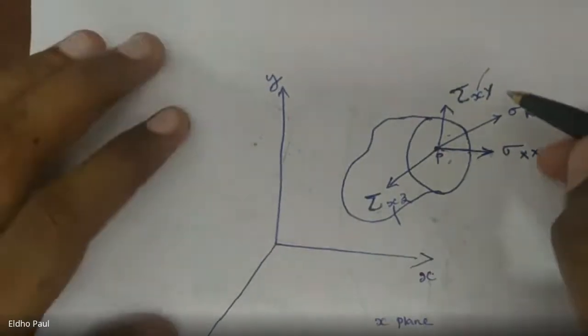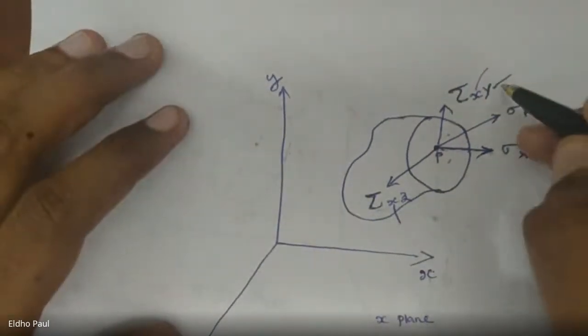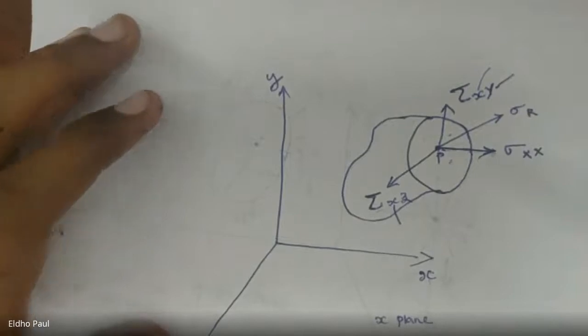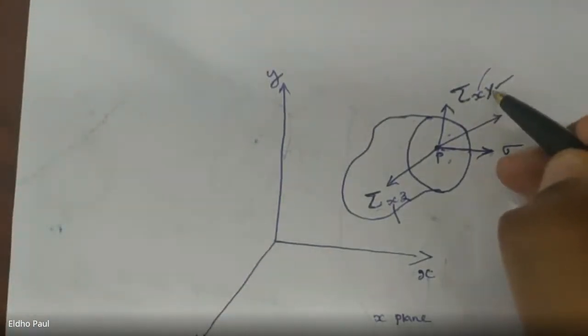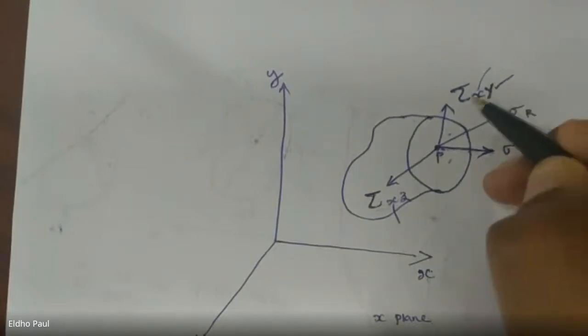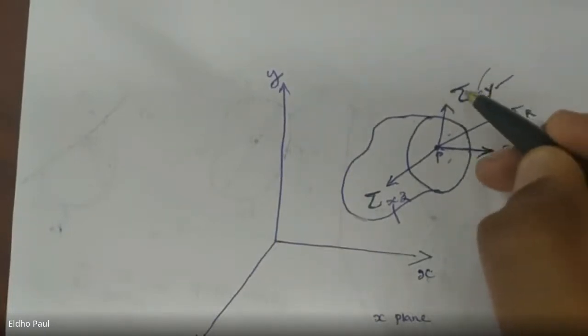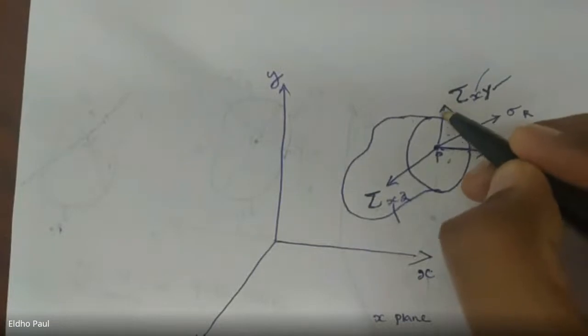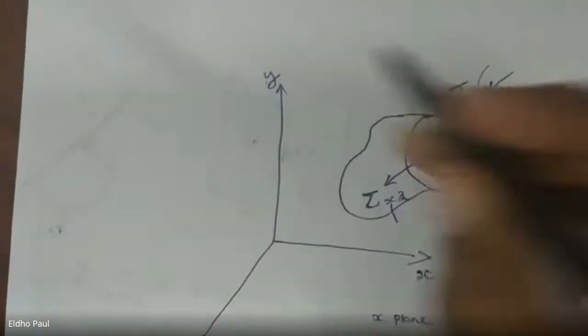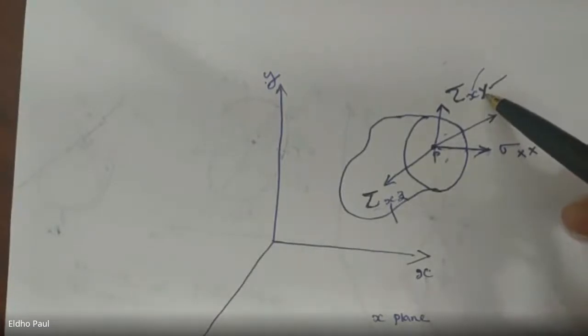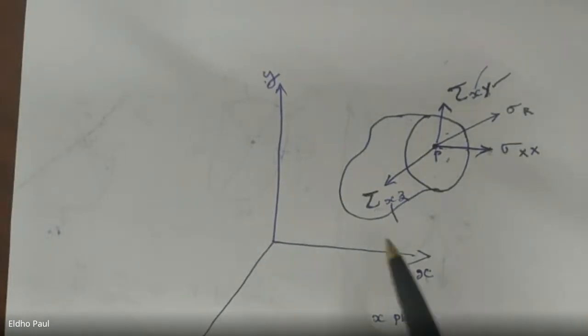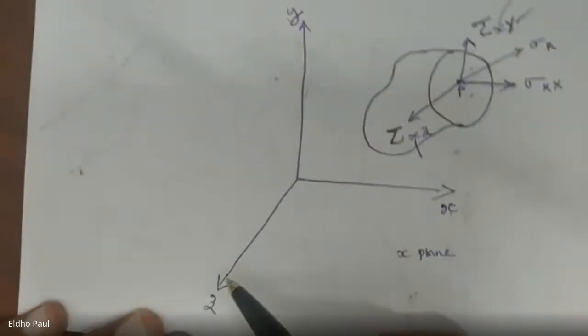And the second subscript is used to represent the direction of the stress. Here, sigma xy. So what is the direction of tau xy? The direction of tau is in the y direction. So this is y. Y is used to represent the direction of stress acting. And here we can say this is the direction in the z direction.